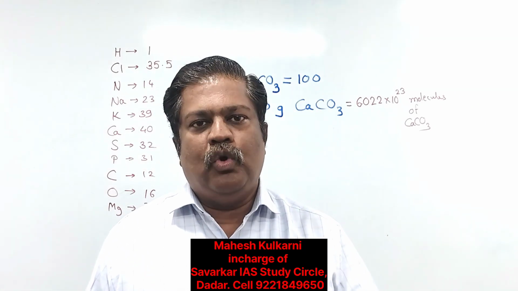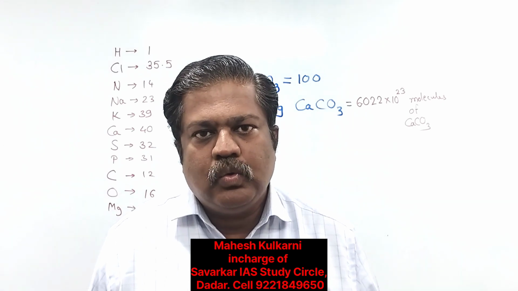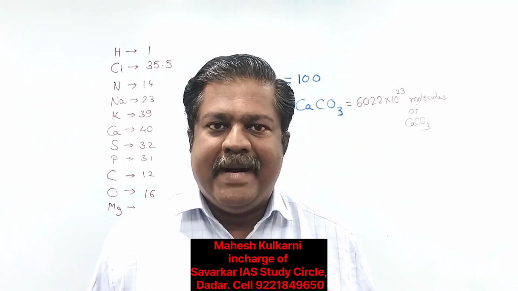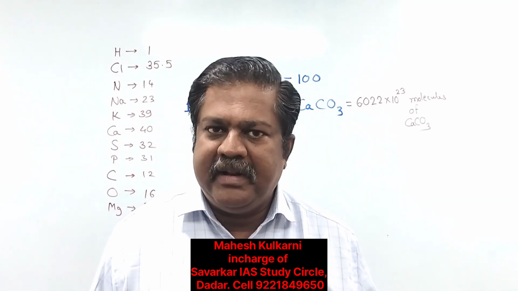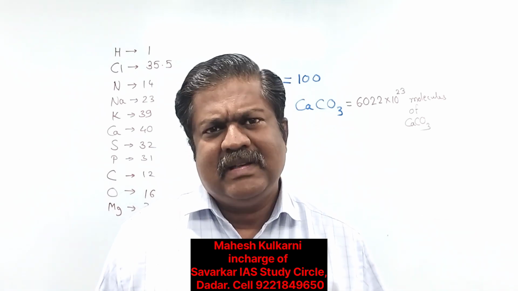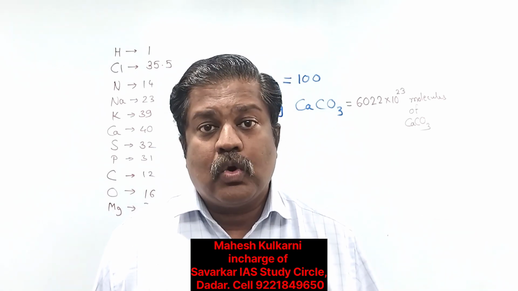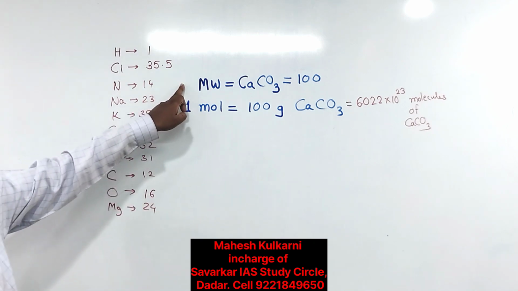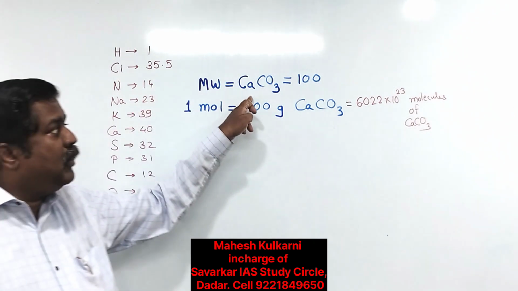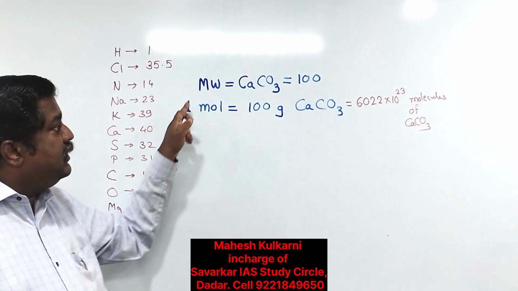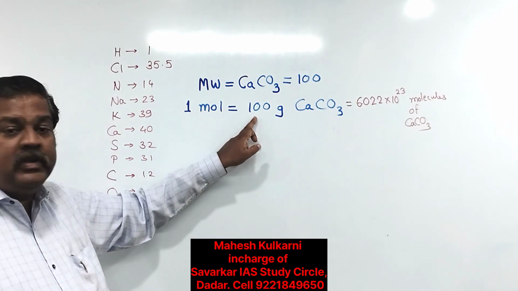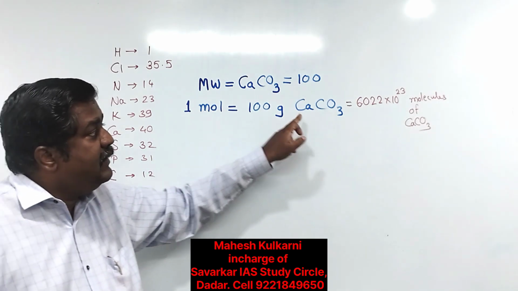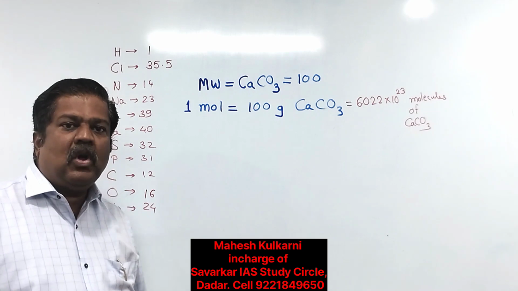In the same way 1 mole is equal to 6.022 into 10 to the power of 23 particles, whatever the thing, atoms, molecules, electrons, protons, anything. So now this expression gives a clear idea: first find out the molecular weight of the molecule. Then 1 gram mole of a substance equals the molecular weight expressed in grams, containing this number of molecules.